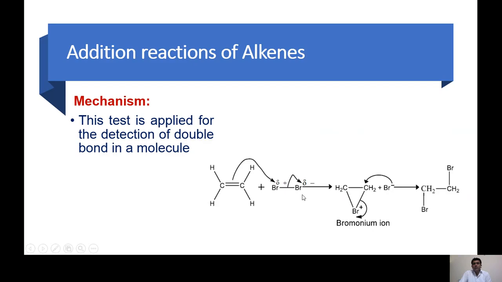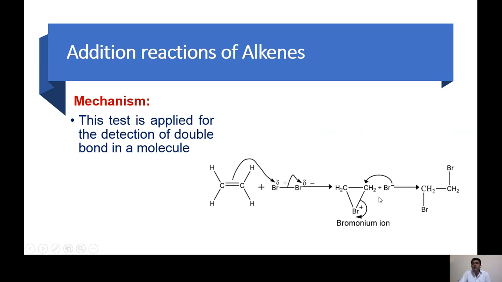this is the bromine. If there are some poles over here, partial positive and partial negative, this double bond attacks over this Br, and this Br negative is going to leave, and this Br makes a special ring that is called a bromonium ion. Because there was some carbon positive, this Br attacks over this carbon and we get Br positive. So this cyclic bromonium ion is formed.